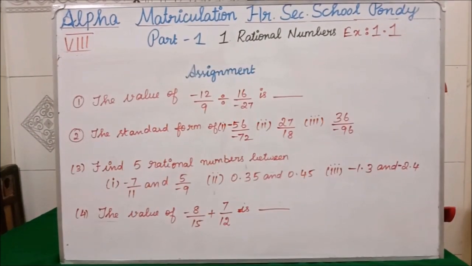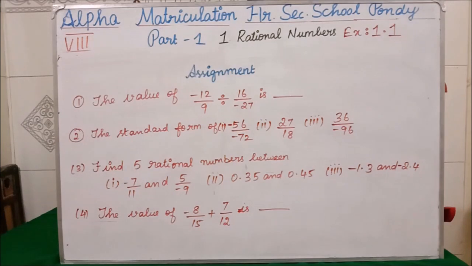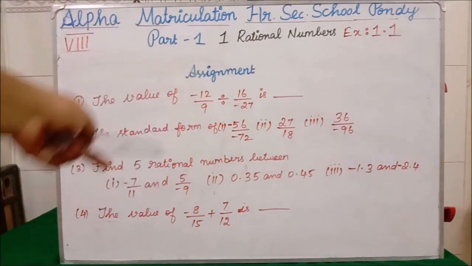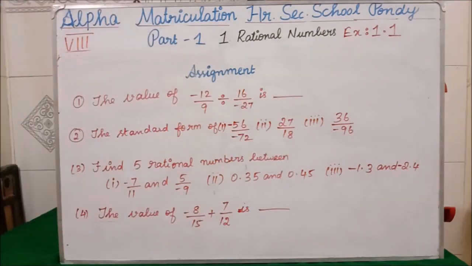Students, this is your part 1 assignment. If you see the first question, we have to find the value of minus 12 by 9 divided by 16 divided by minus 27. The divide will become multiplication, and this 27 will go up and 16 will come. Afterwards you have to cancel and write the answer. For the standard form, you have to see in which table both the numerator and denominator fall. According to that you have to cancel and bring it into the lowest form.